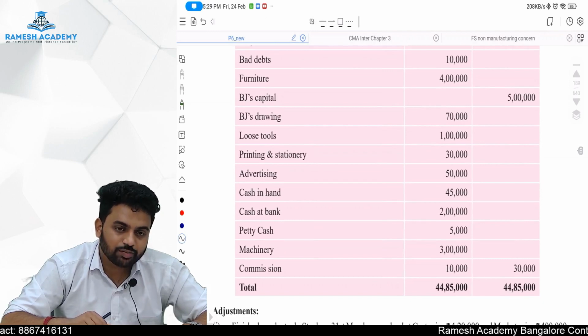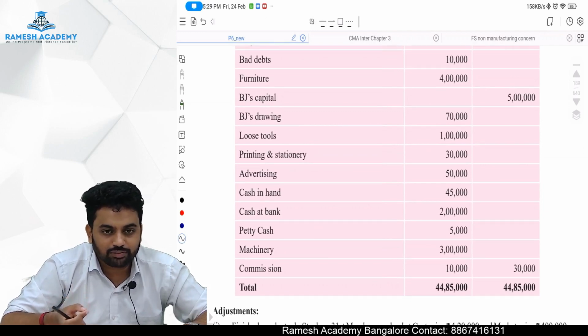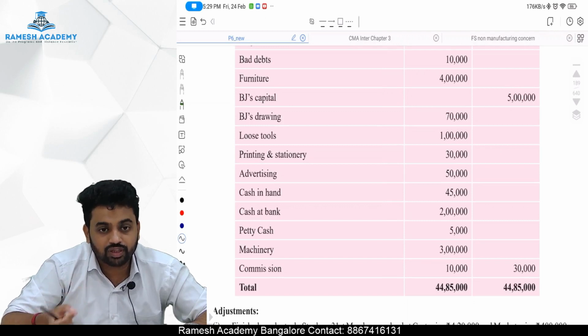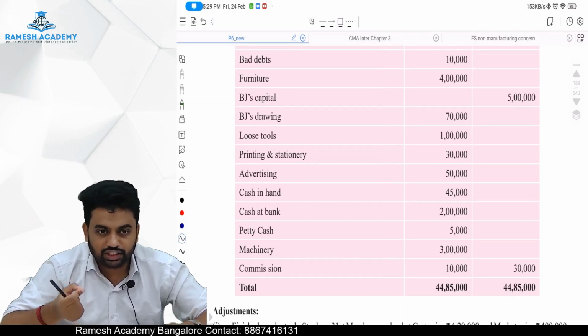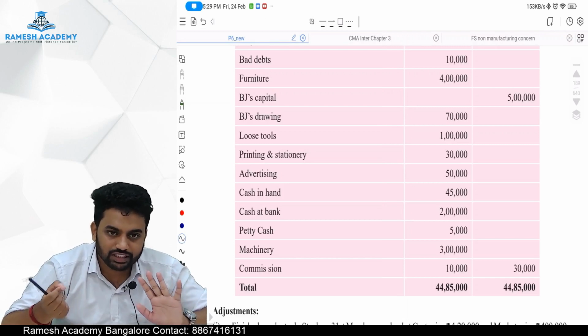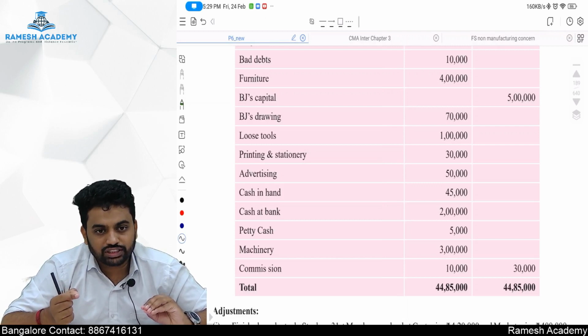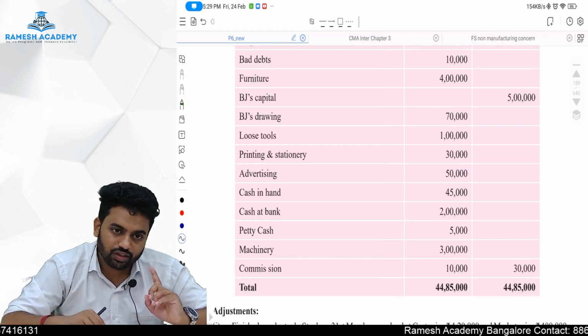Printing and stationery is for the administration activity and not for the trading activity, so it won't come. Advertisement is again related to marketing. Marketing is not a trading activity, so it will not come. Cash in hand, balance sheet item. Cash at bank, balance sheet item. Petty cash is also a cash balance, also a balance sheet item. Machinery, balance sheet item. Commission is not related to the trading directly, so it is also coming in the P&L account.